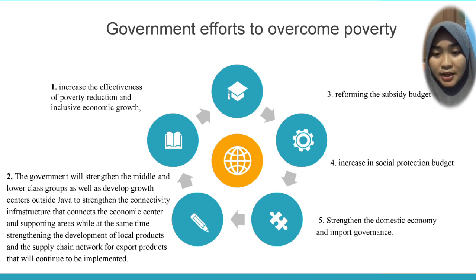Number three is reforming the subsidy budget. Number four, increase in social protection and budget. And the last, strengthen the domestic economy and import governance.